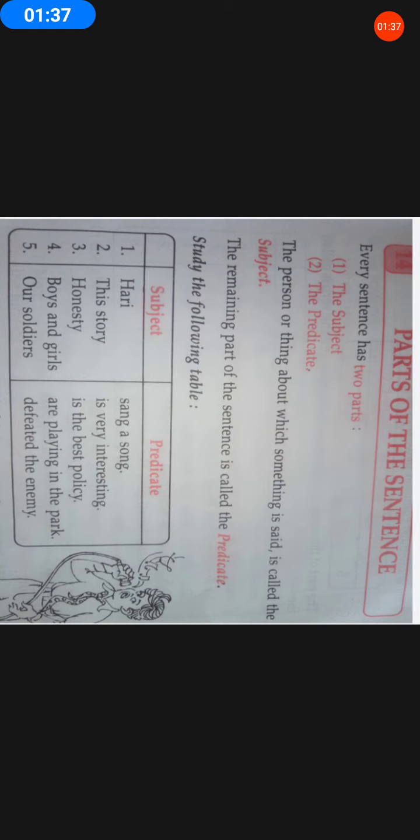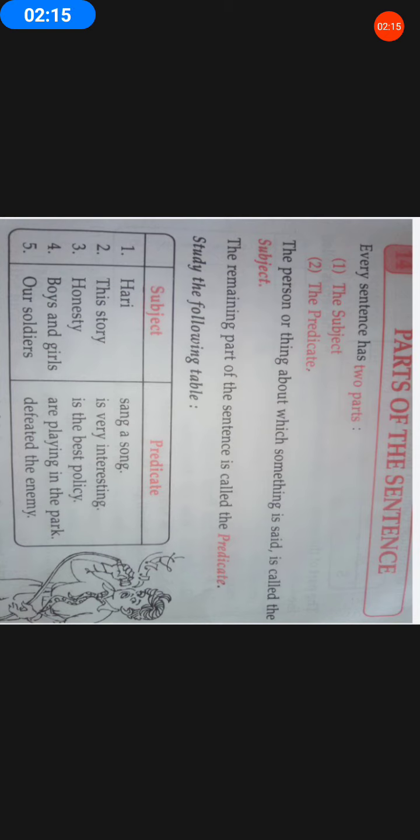Now, the next part, that is the predicate. What do we mean by predicate? The remaining part of the sentence is called the predicate. This is about the second part of the sentence. We can study it in detail with the help of this table. It consists of a table with a heading: subject and predicate together form a sentence. Now, which part of a sentence do we call the subject? As I already defined, what is subject? Now, let us read the first example.